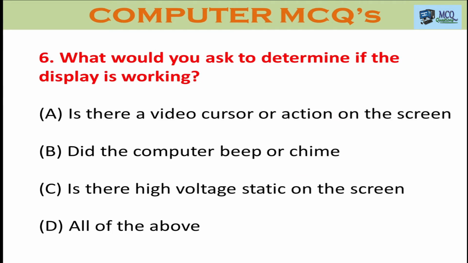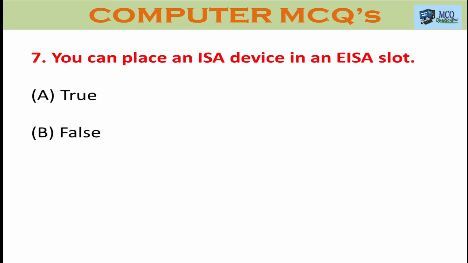Question number 6. What would you ask to determine if the display is working? Option A. Is there a video cursor or action on the screen? Option B. Did the computer beep or chime? Option C. Is there high voltage static on the screen? Option D. All of the above. The right answer is D, all of the above.